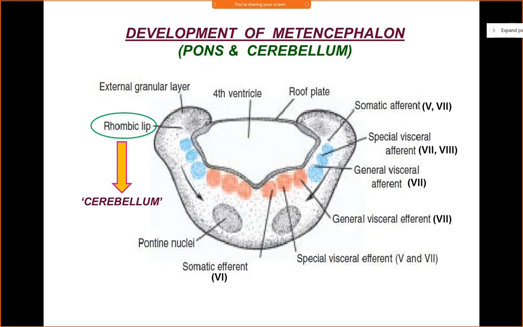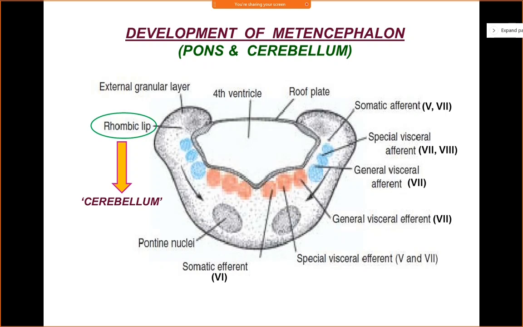Now, coming to the development of the cerebellum. If you have a look at the development of the cerebellum, you'll see that the dorsolateral part of the alar plate bends inwards, slightly protruding into the lumen of the fourth ventricle and slightly overlapping the roof of the fourth ventricle.